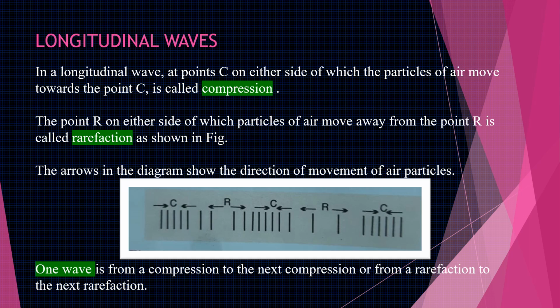So from the diagram you can see that a wave is a combination of compression and rarefaction, and please note that one wave is from a compression to the next compression or from a rarefaction to the next rarefaction.